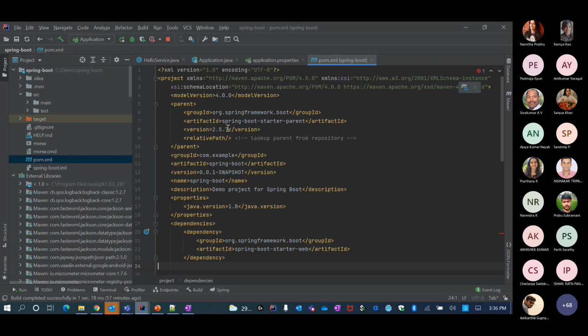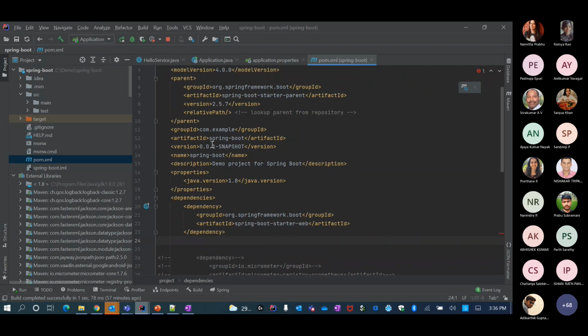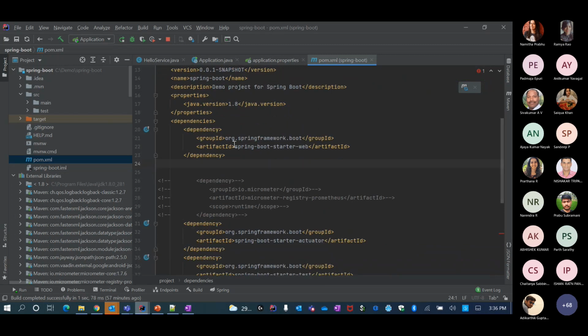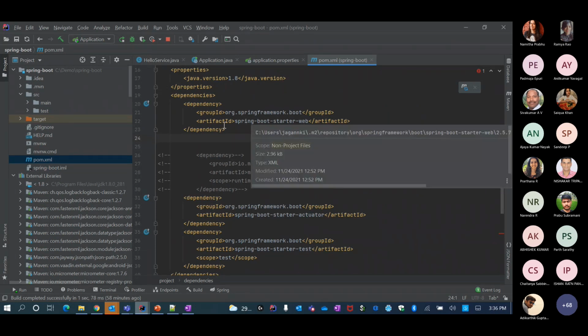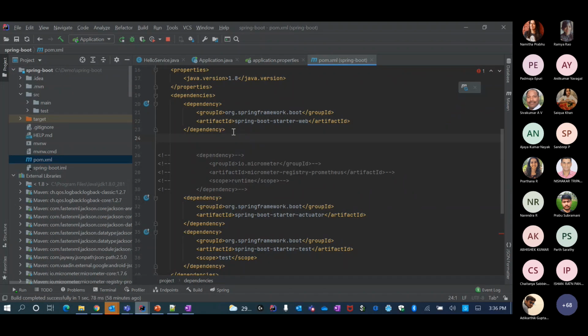And then we are using 2.5.7 of Spring Boot. And the Spring Boot starter web, which is basically because I want to create a web application. I'm actually not creating a full-fledged web application, just a REST API, but it comes with all the related libraries necessary for that.